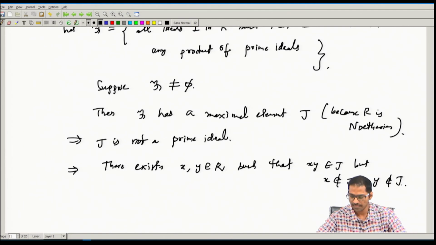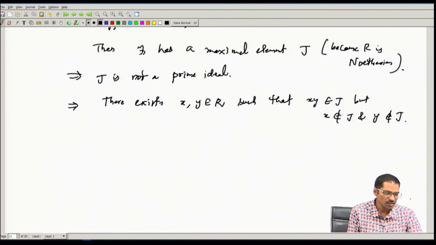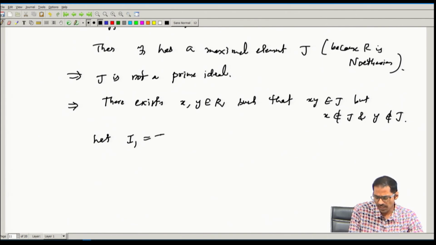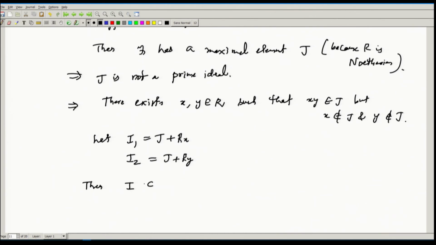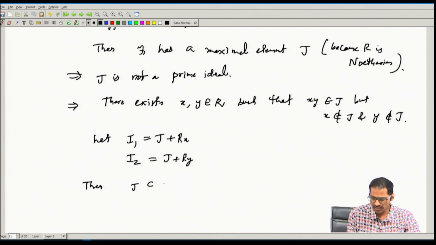Okay. So now let us look at I_1, this is the ideal J plus Rx, and I_2 is the ideal J plus Ry. Then J is contained in I_1 intersection I_2.